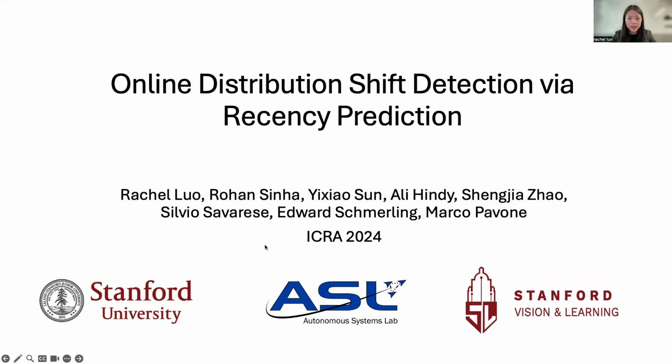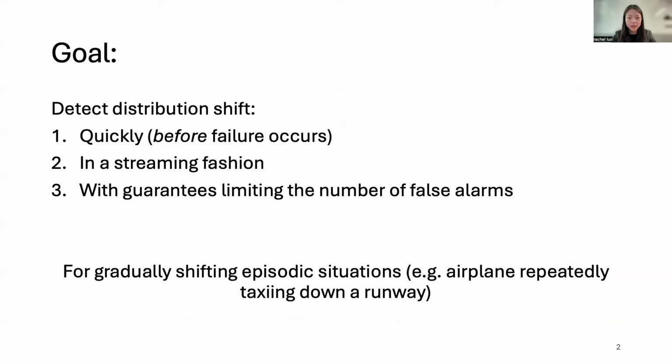Our work is on online distribution shift detection via recency prediction. Distribution shifts may lead to catastrophic failures for learning-based systems, so our goal is to detect distribution shift quickly before failure occurs. In a streaming fashion, this is useful for robotics where data comes in online, and with guarantees limiting the number of false alarms, because if there are too many false alarms, the warnings will be ignored by the user and not useful in practice.